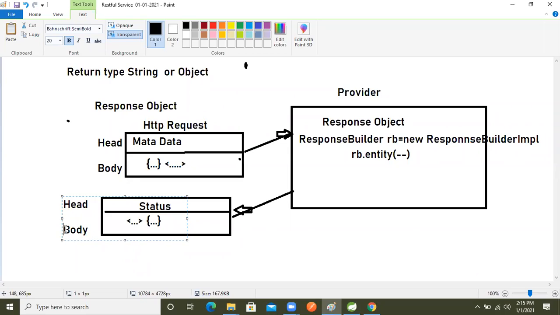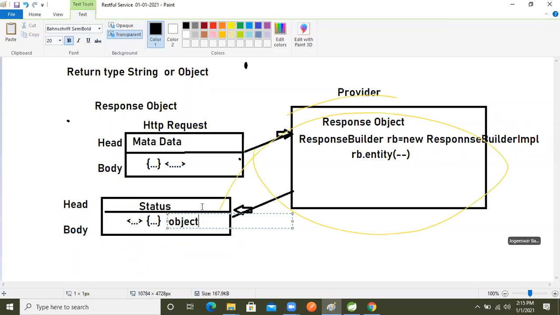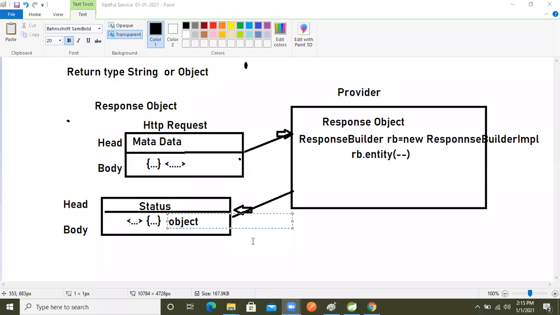In the body part we will get whatever data we put. If we keep the data as a collection, we get json, or here we can get an object also. It will return back an object also, right?